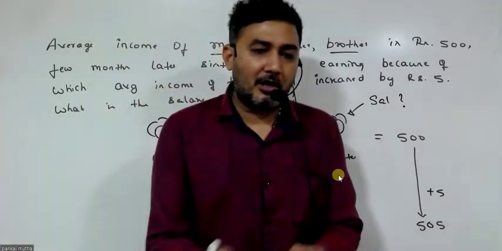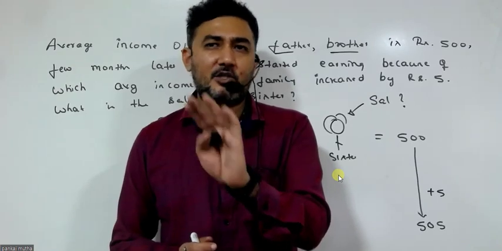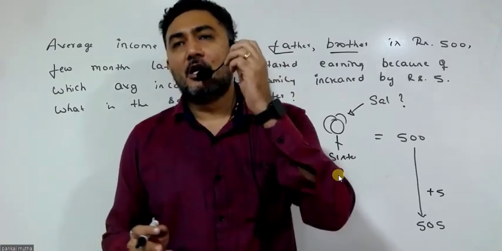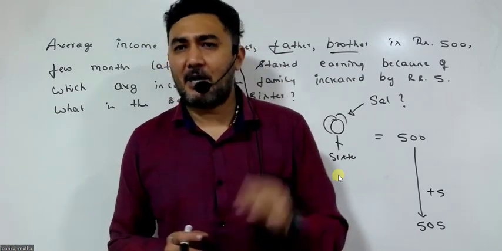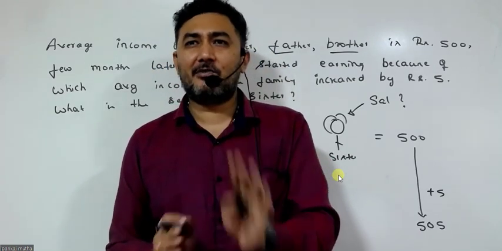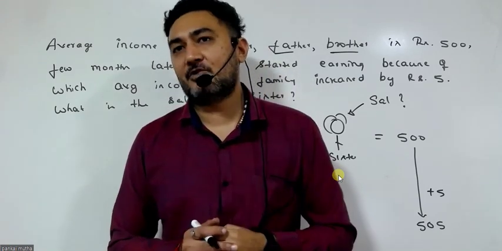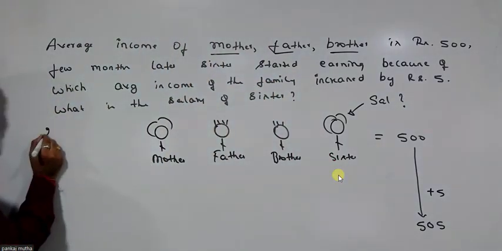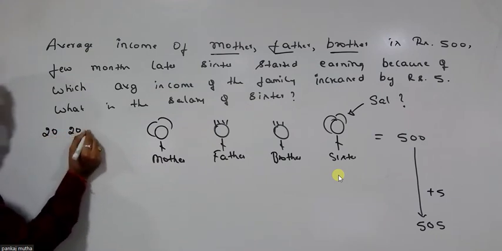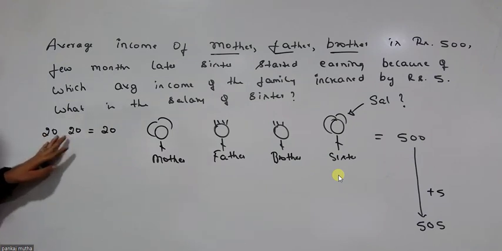So, how do we solve this problem? I'm sure everybody would have studied averages in a lot of books. Average is equal to the sum of items divided by the number of items, and so on. Now, let's not restrict ourselves only to that formula. Let's understand averages in layman terms, guys. I have two numbers, 20 and 20. What is the average? It's 20. Correct? 20 plus 20 is 40, and 40 divided by 2 is 20.